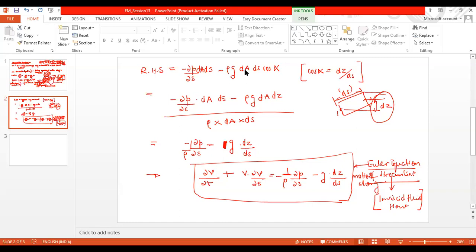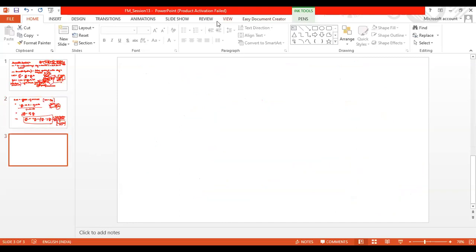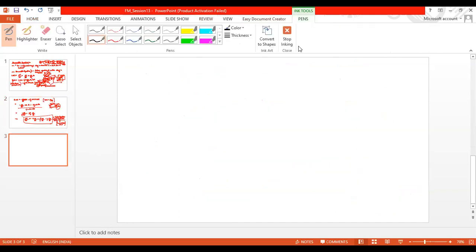And one more important point: can you find this out using a control volume approach? This is my last discussion, after this I will end.